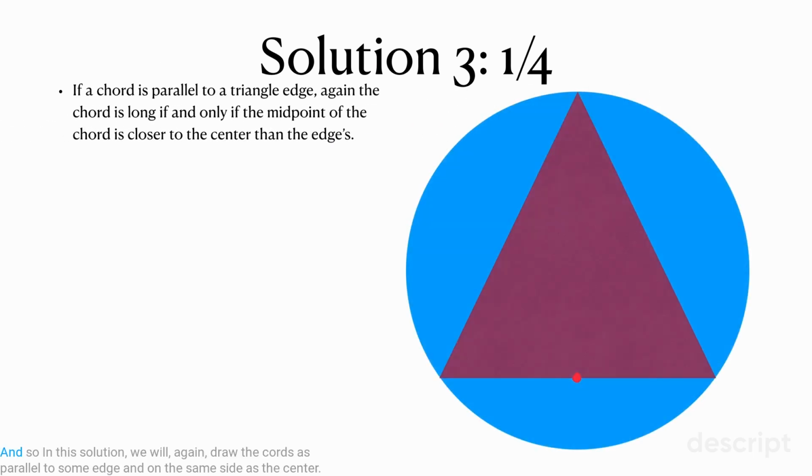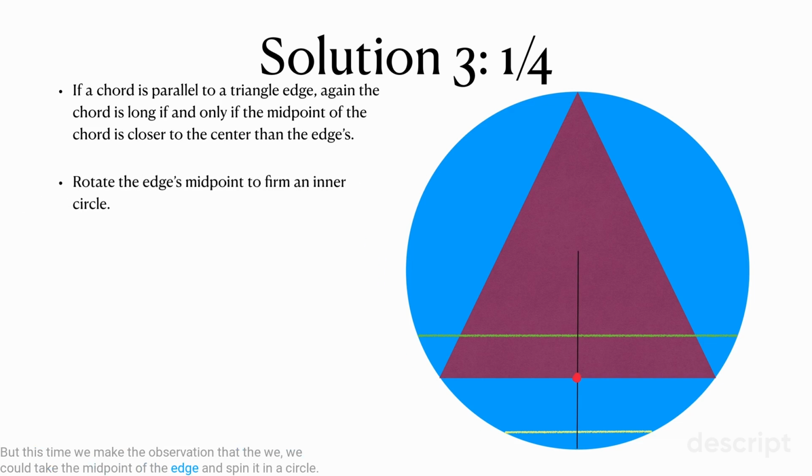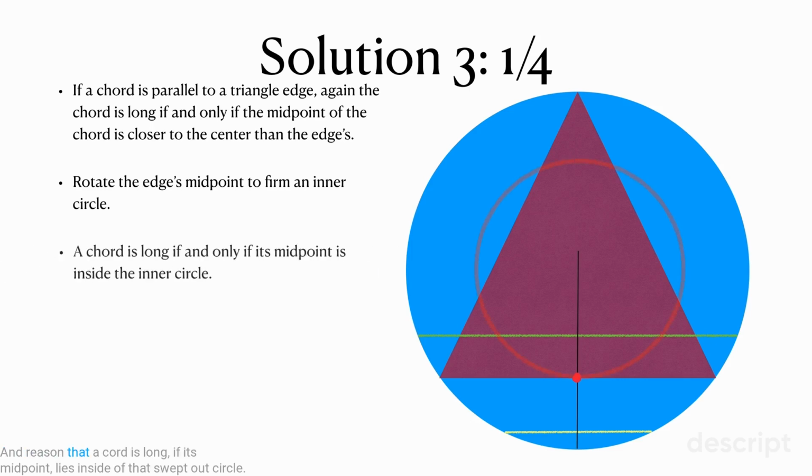Why not? And so in this solution, we will again draw the chords as parallel to some edge and on the same side as the center. But this time we make the observation that we could take the midpoint of the edge and spin it in a circle and reason that a chord is long if its midpoint lies inside of that swept out circle. And now the probability of a long chord is essentially the same as the probability of its midpoint being randomly chosen to be inside of that circle.